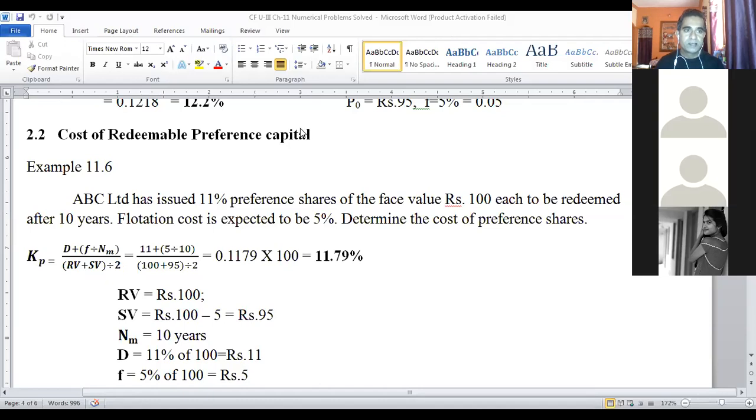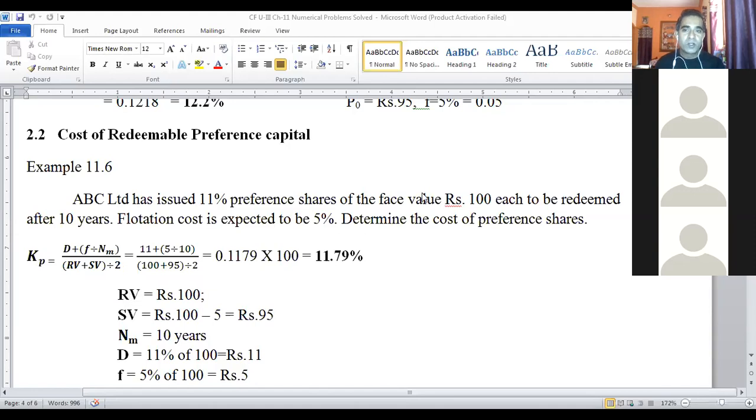Sir, this face value and RV are one and the same, no, sir? Face value and RV, yes, both are one and the same. In this example, they are one and the same. But pay attention. Kindly, those students who do not have questions, mute your audio, please. See now, RV is the redeemable value of preference shares in this case.